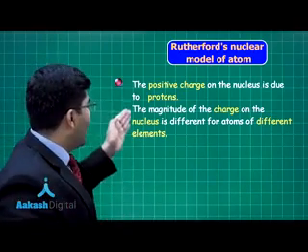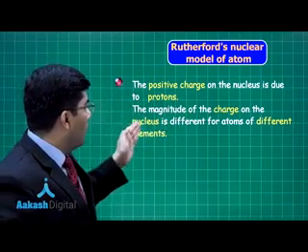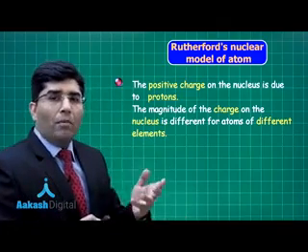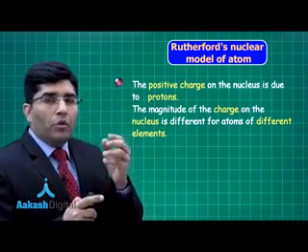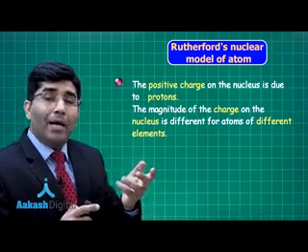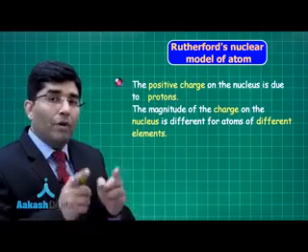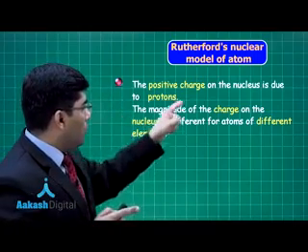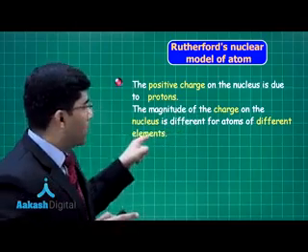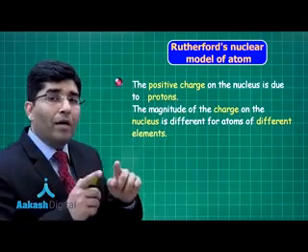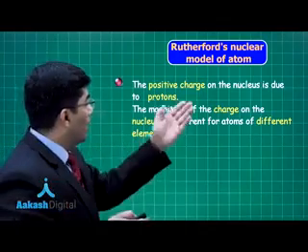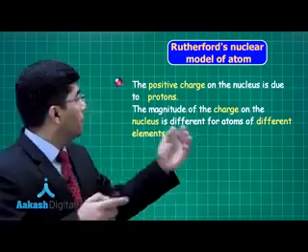Now, he said the magnitude of the charge of the nucleus is different for different atoms. For example, sodium has 11 protons and magnesium has 12 protons. Therefore, he is saying that the magnitude of the charge on the nucleus is different for atoms of different elements. So, for different elements, we will have a different number of protons present in the nucleus. That's why the charge will be different.